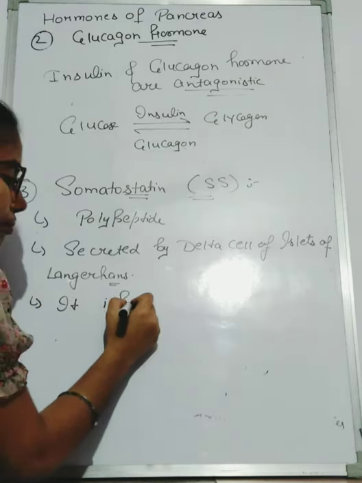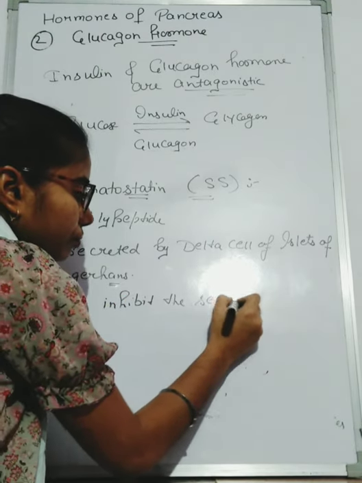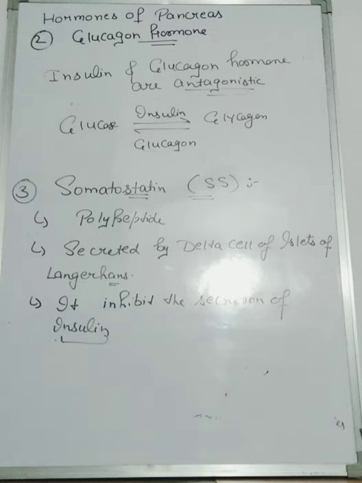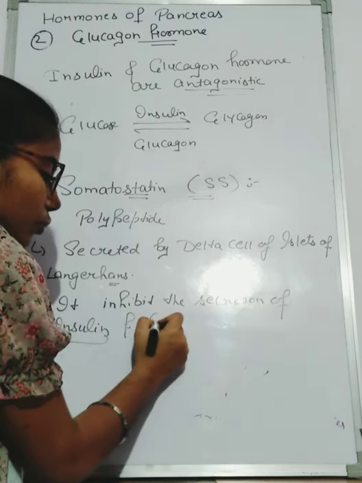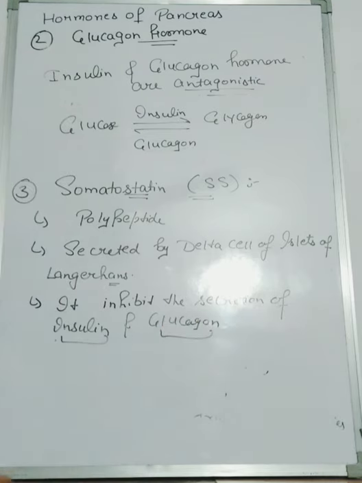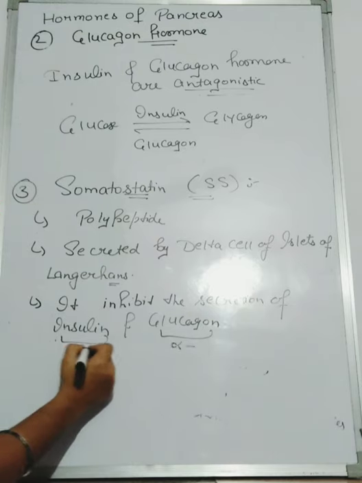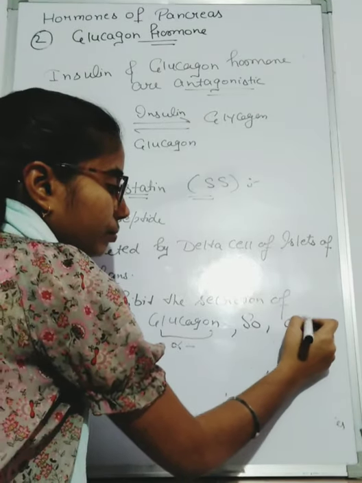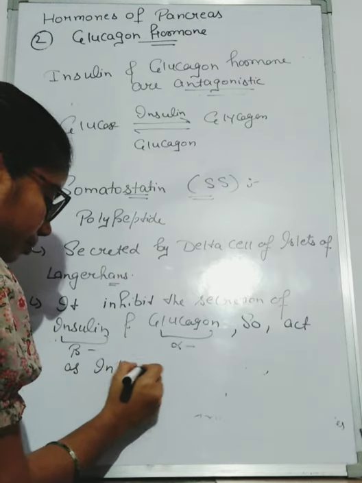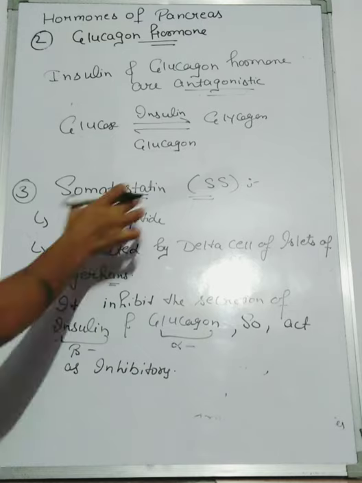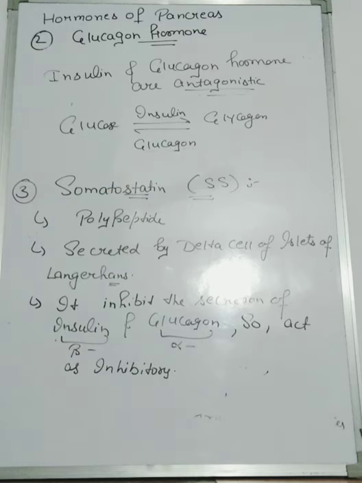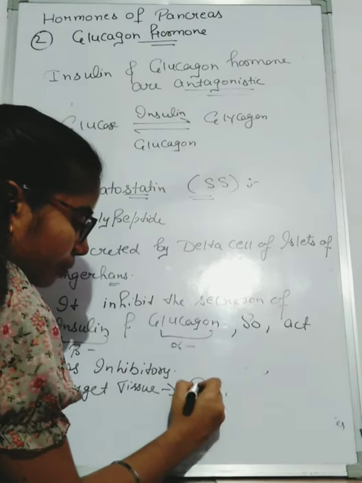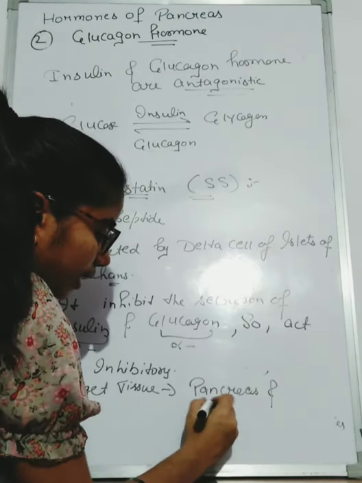Insulin is secreted by the beta cell of the islets of Langerhans, and glucagon hormone is secreted by the alpha cell of the islets of Langerhans. The target tissue where the somatostatin hormone acts is pancreas and intestine.